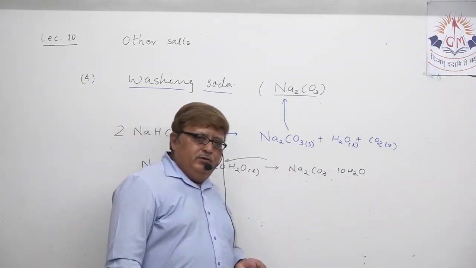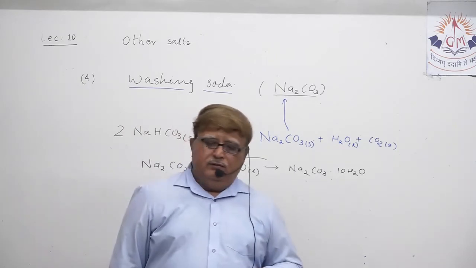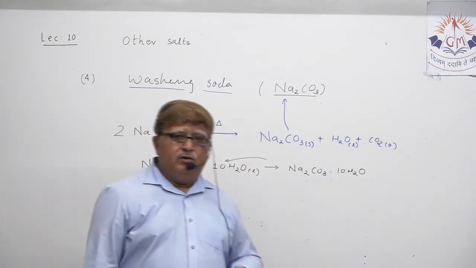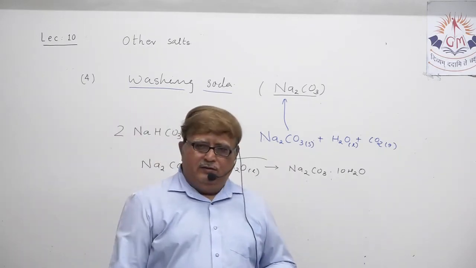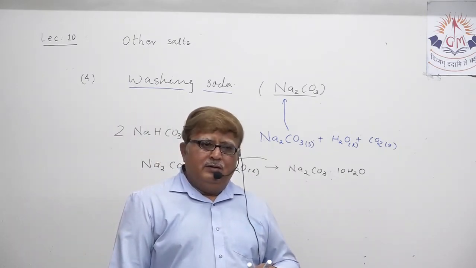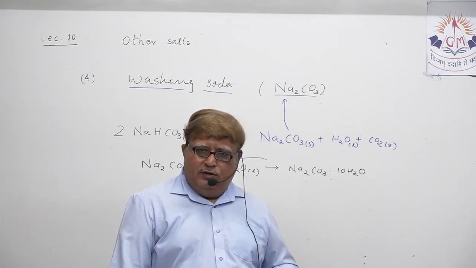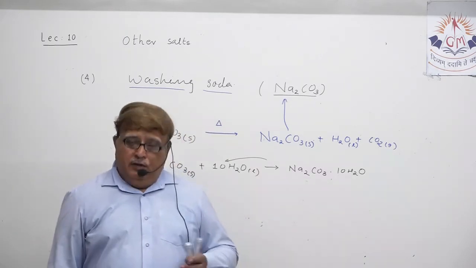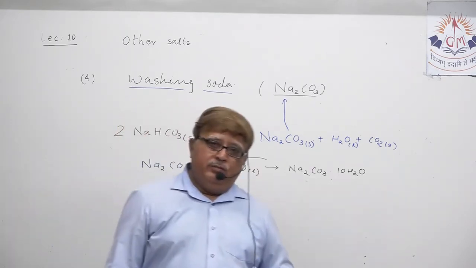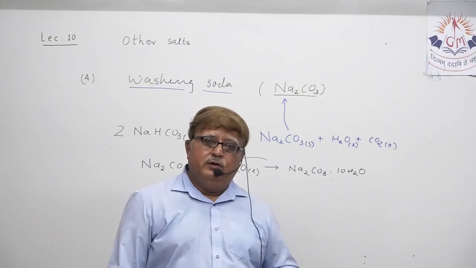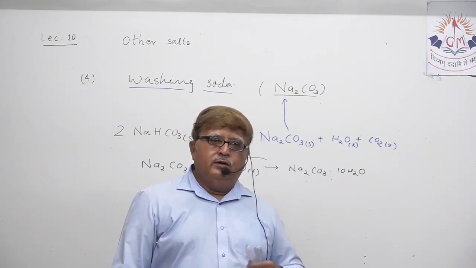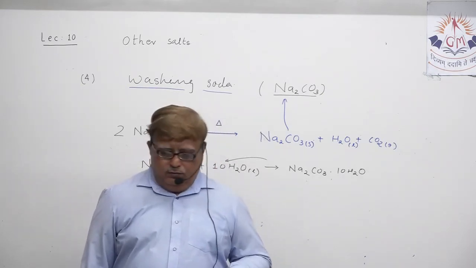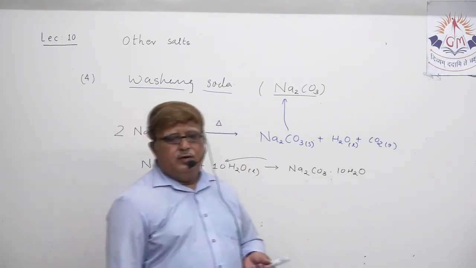Now, where is washing soda used? If I tell you where it is used, you all know. As a cleansing agent for preparation of detergents, a cleansing agent in our home for cleaning tiles and also for cleaning clothes. It is even used for preparing cement, glass, borax powder. Lots of uses of washing soda are already mentioned, understand?